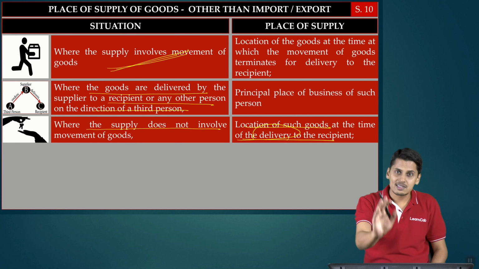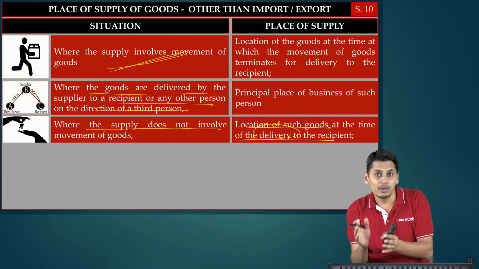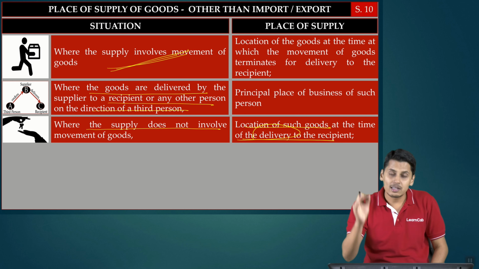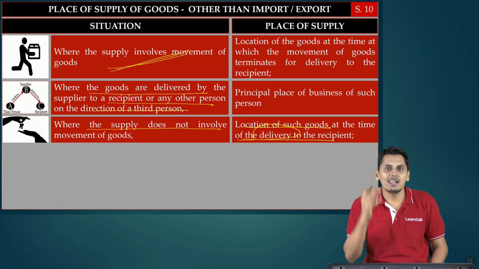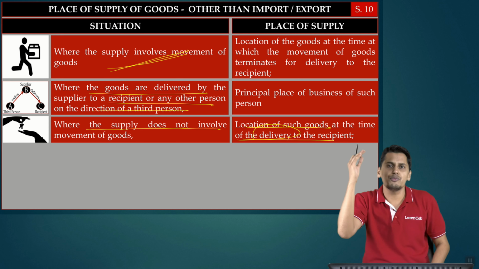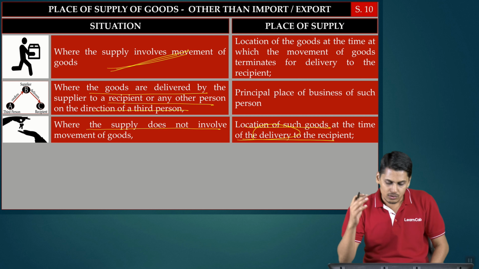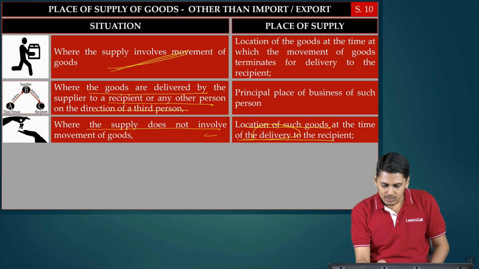Now friends, this is a supply which doesn't involve movement of goods. When it doesn't involve movement of goods, the place of supply is telling you the location of goods at the time of delivery. Delivery of PSLC certificates is not possible because it is the nature of points. You get entitled to intrinsic value. So therefore, here this also is ruled out.